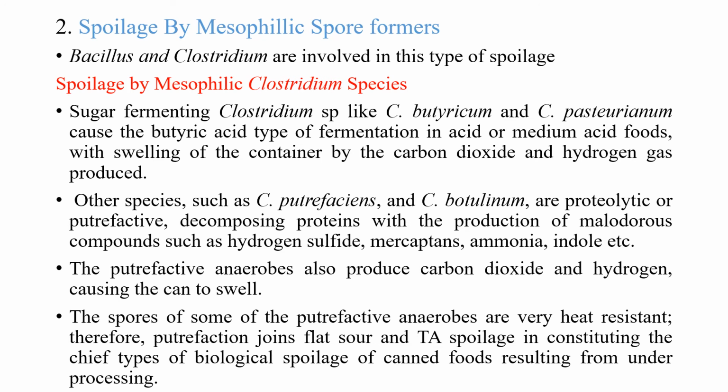And in case of other species like Clostridium putrefaciens and Clostridium botulinum, they are proteolytic or putrefactive and decompose proteins with the production of compounds like hydrogen sulfide, mercaptan, ammonia, indole, etc. The putrefactive anaerobes will also produce some carbon dioxide and hydrogen, which will lead to swelling. The spores of some of the putrefactive anaerobes are very heat resistant, and therefore the putrefactive anaerobes join flat sour and TA spoilage in constituting the chief type of biological spoilage of canned food which results from under processing.